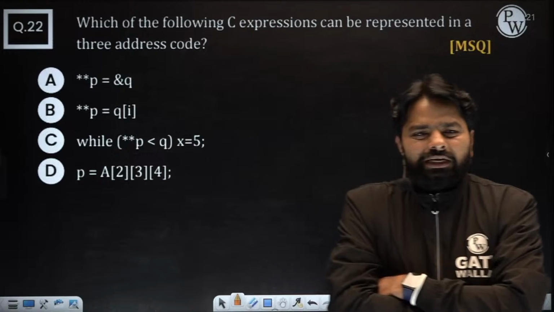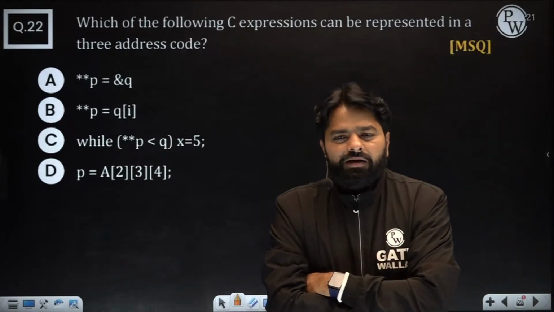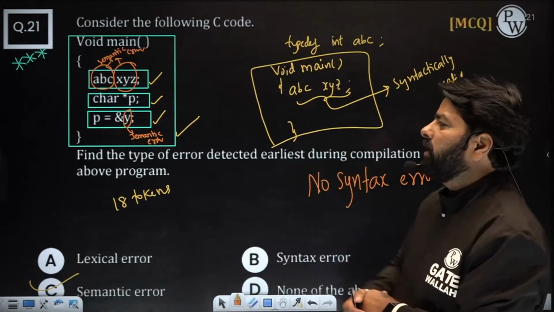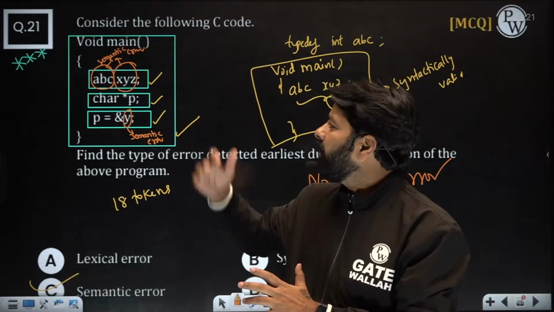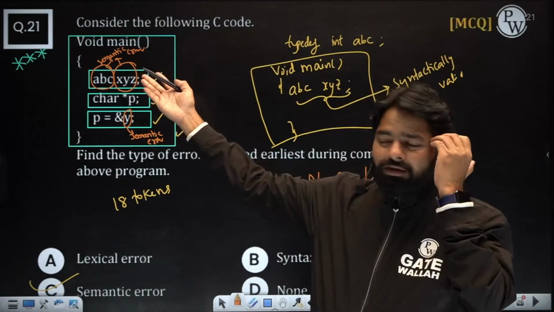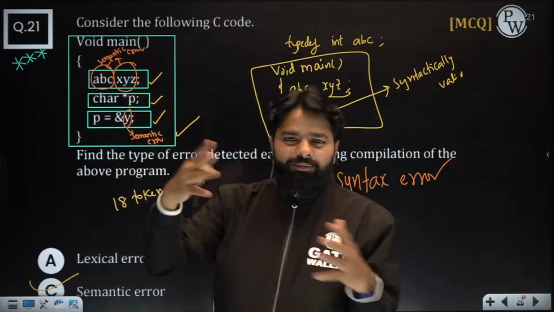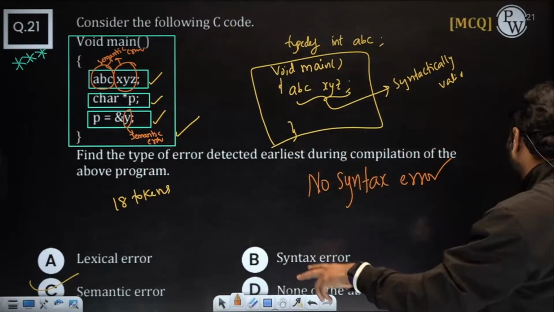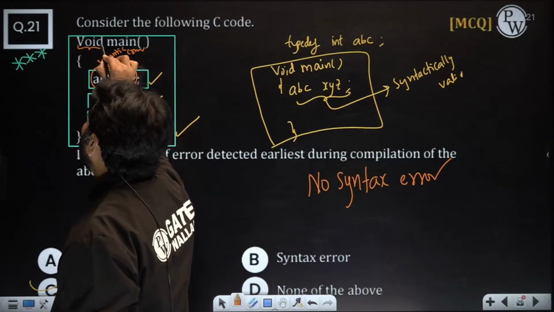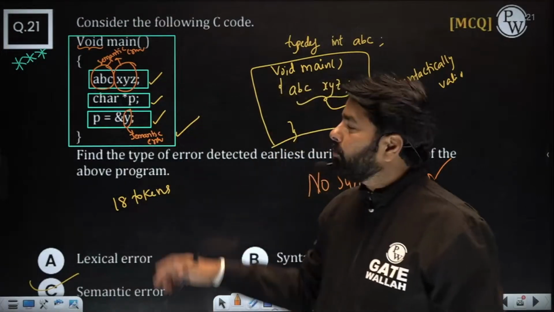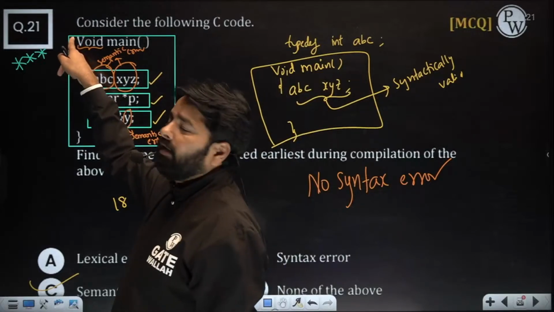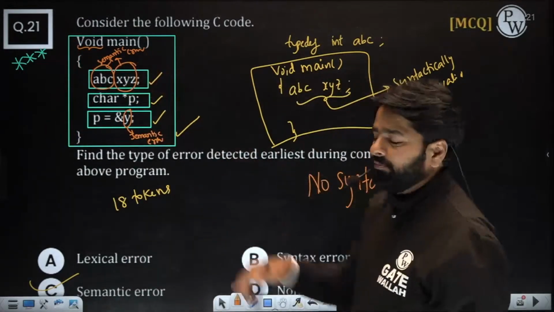Okay, some compilers, semantic error could be "wide". That's a good point, but some compilers will ignore that by default. Why? If it is lowercase letters, right? If it is uppercase, obviously there's a typing mistake. If it is lowercase, there will be no error. If that V is an uppercase letter, you will see this is a semantic error, because that should be written type. The type is checked by semantic error. If this V is the uppercase letter, then definitely it is a semantic error. So be careful of that.